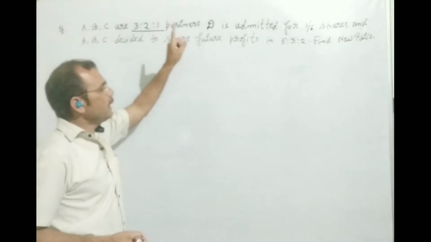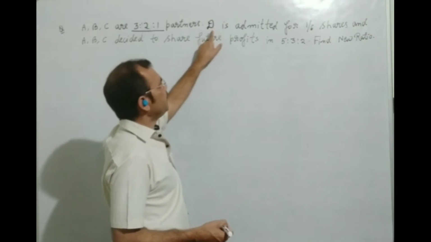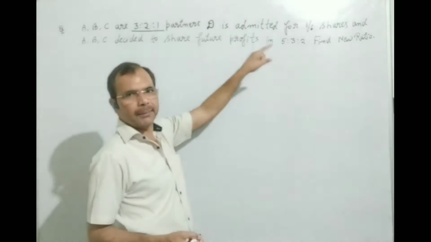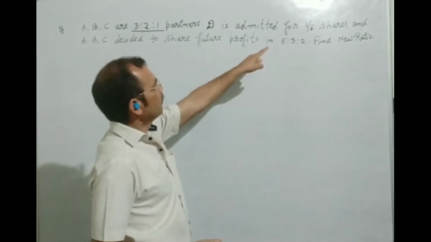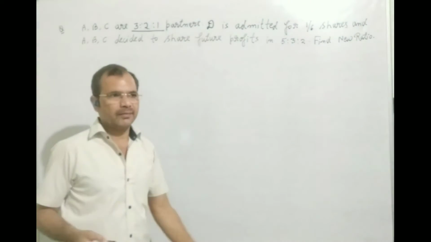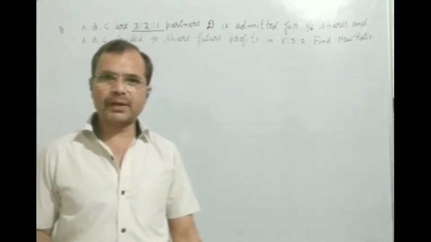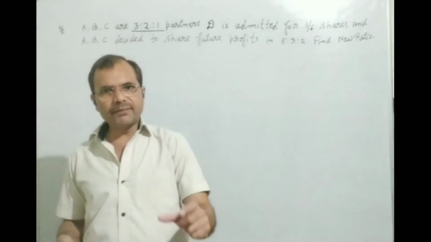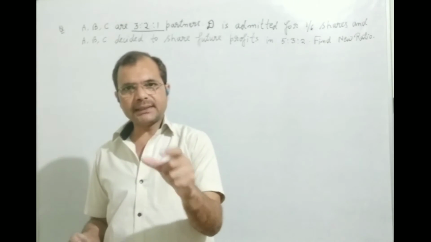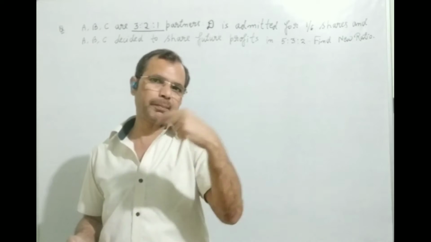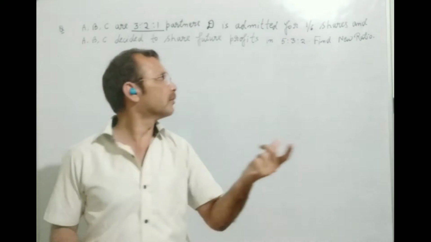There are three partners. But a new partner whose name is D is admitted for 1/6 share. When a new partner comes in the firm, he says that he will take 1/6 of profit share.